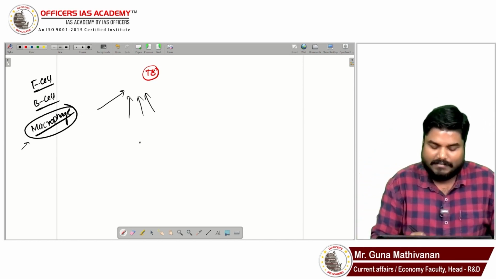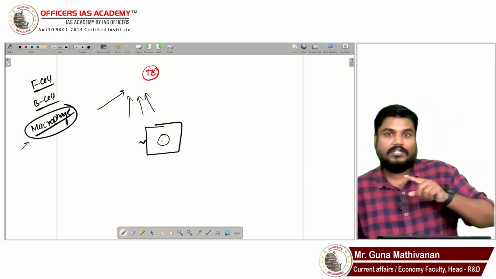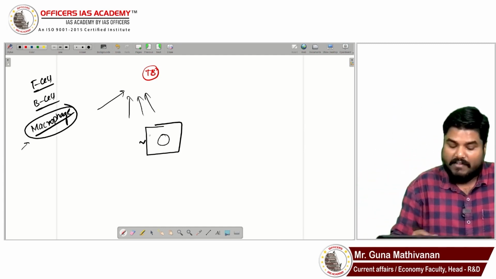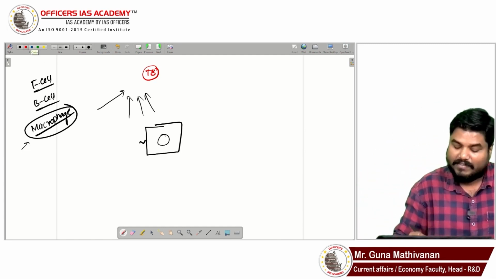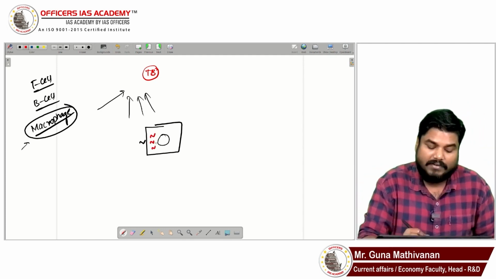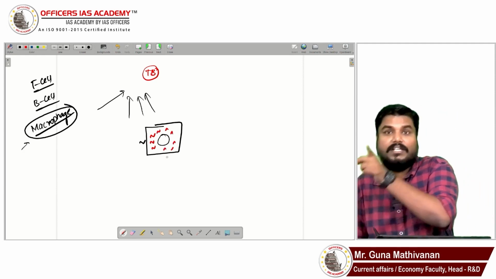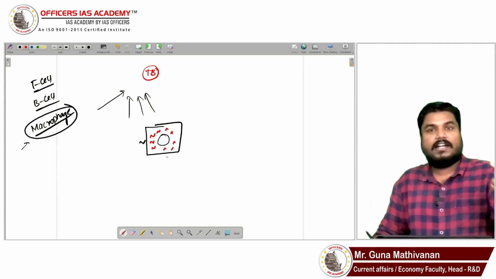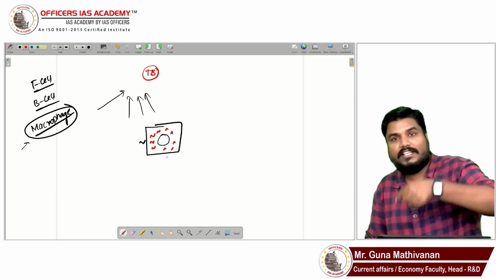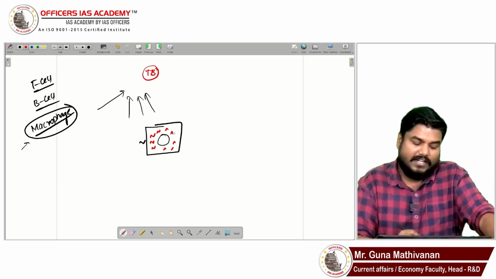Now a macrophage is coming closer to the bacteria, and the bacteria will enter inside that macrophage and start multiplying. Are you able to understand? The immune cell came to destroy the bacteria, but the bacteria is making that immune cell its host. Inside the immune cell, this bacteria will start multiplying.